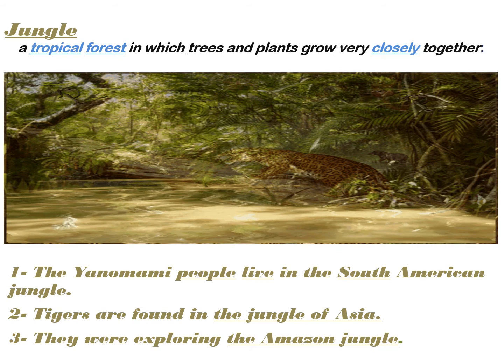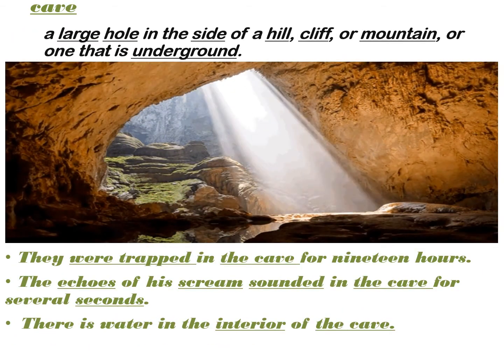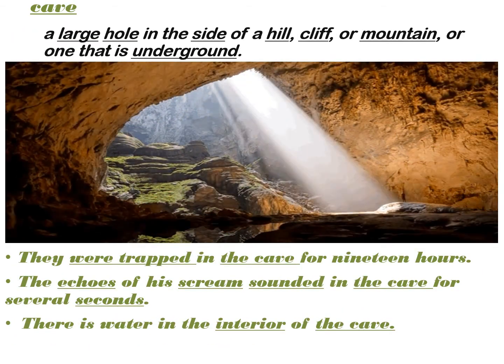Jungle. This is a tropical forest in which trees and plants grow very closely together. 1. The Yanomami people live in the South American jungle. 2. Tigers are found in the jungle of Asia. 3. They were exploring the Amazon jungle. Cave.